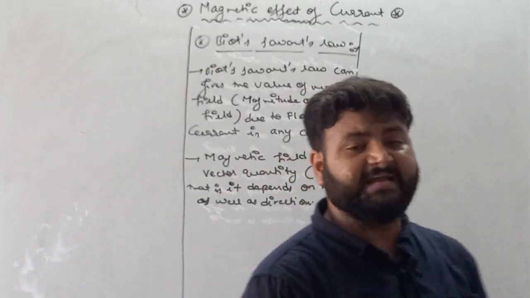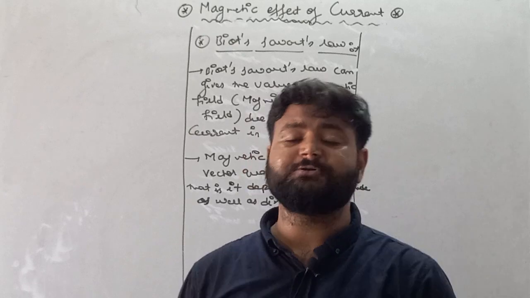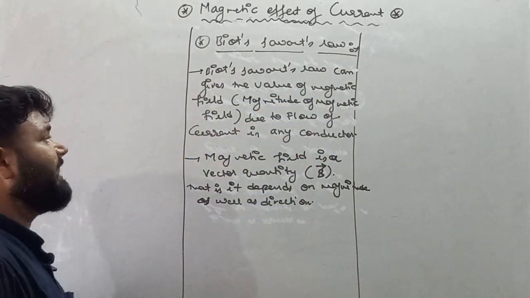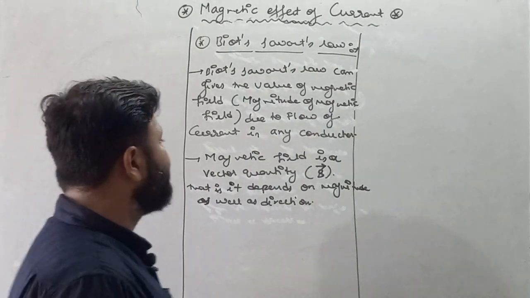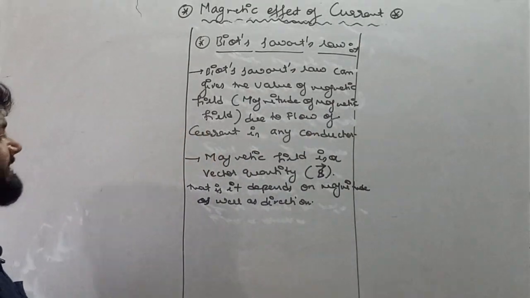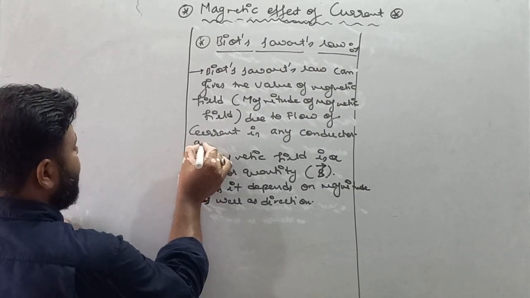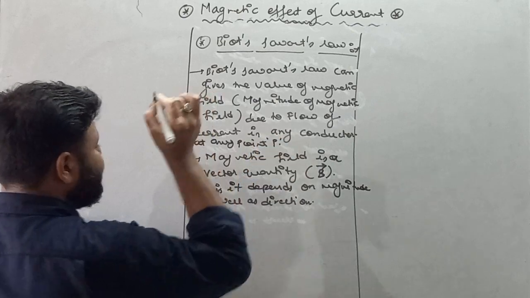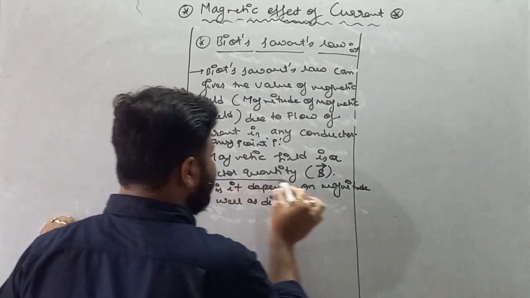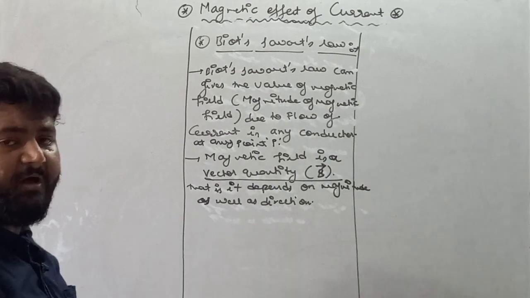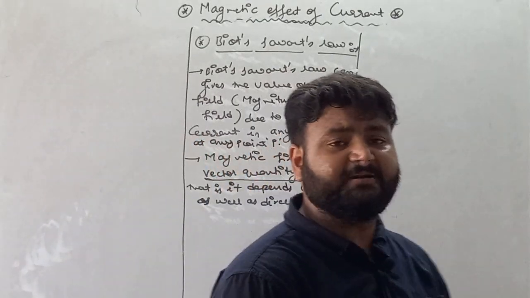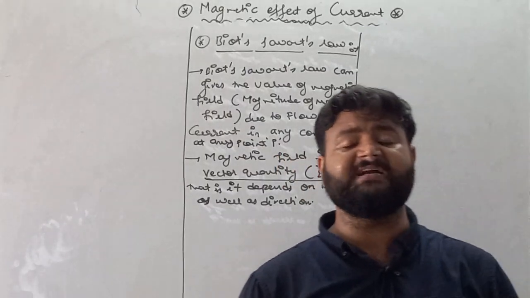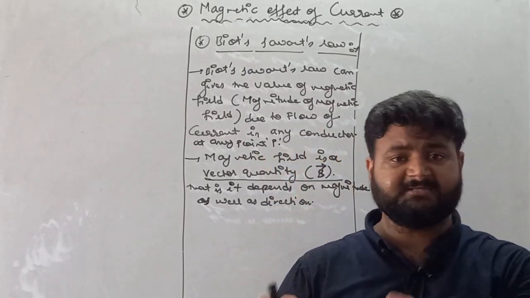So Biot-Savart can give the value of magnetic field due to a current carrying conductor at any point P. Write here, Biot-Savart's law can give the value of magnetic field due to flow of current in any conductor at any point P. Remember, magnetic field is a vector quantity, and a vector quantity carries both magnitude as well as direction. So magnetic field also carries both magnitude as well as direction.